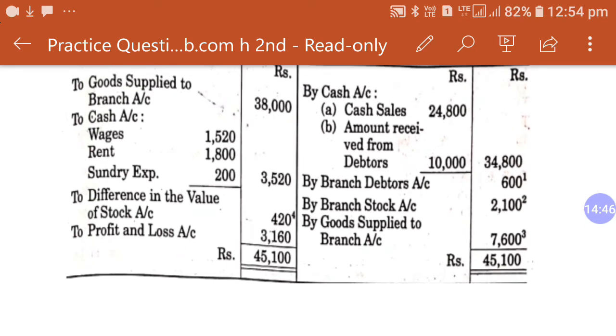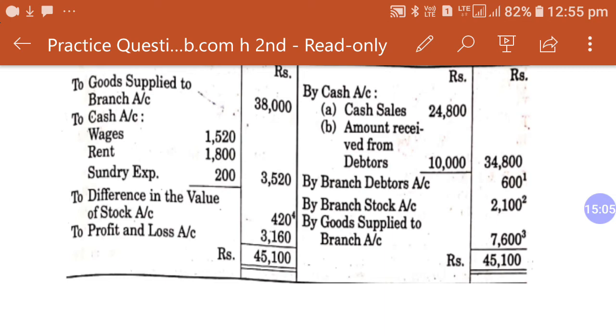Now the next figure, by goods supplied to branch, this is 7,600. How does it come, dear student? As you can see, the question is at IP, so 38,000 is the figure at IP. You will have to calculate the figure at CP also, and this is the difference figure of goods supplied to branch.